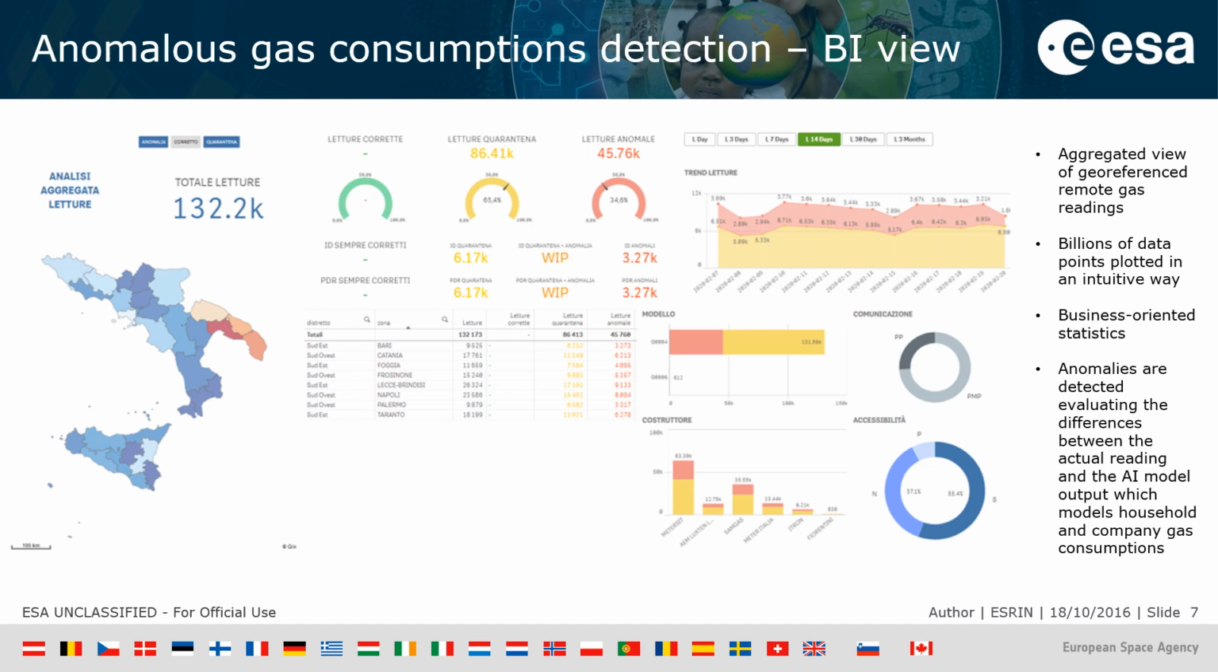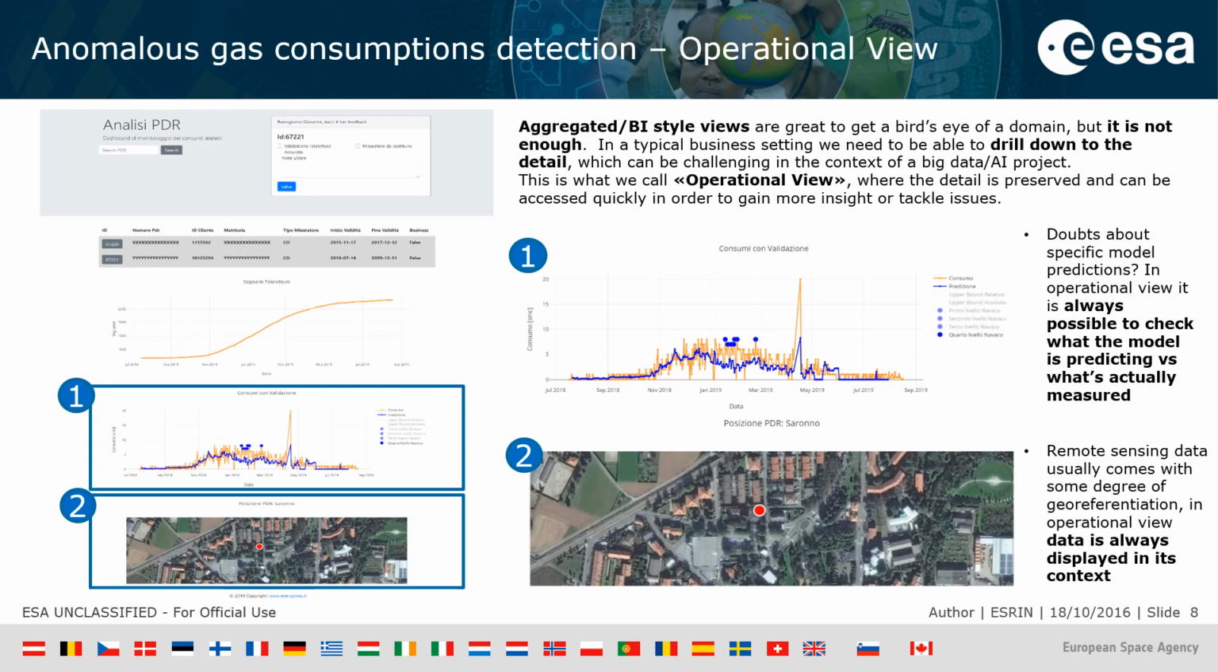For instance, in the left widget, you can see the heat map of the regions of the south of Italy with more faulty meters, whilst the other widgets show other business-relevant statistics which allow non-technical people to say whether things are okay or not. The previous slide was showing the BI view, which is a kind of bird's eye view